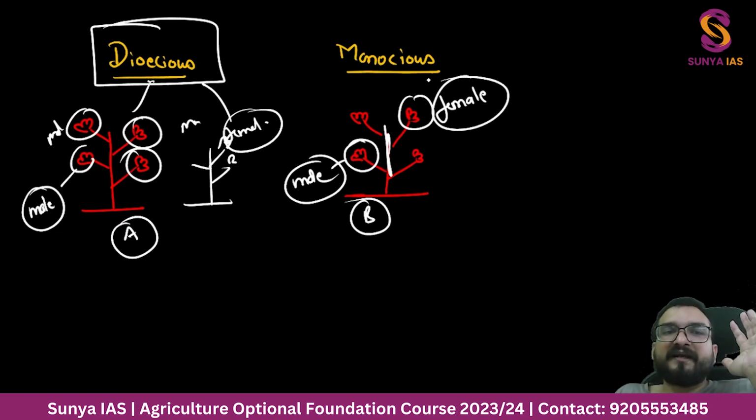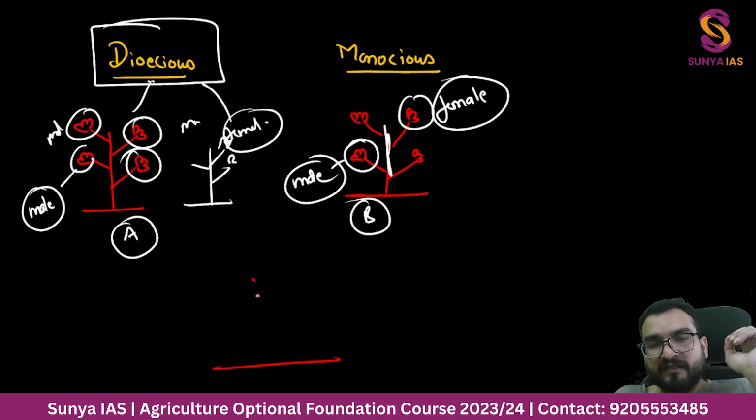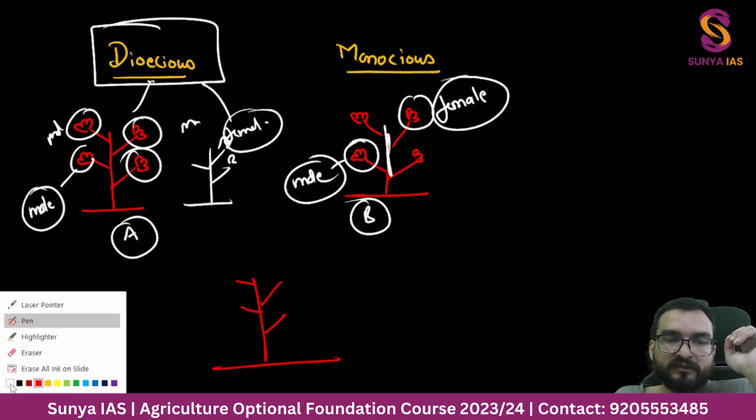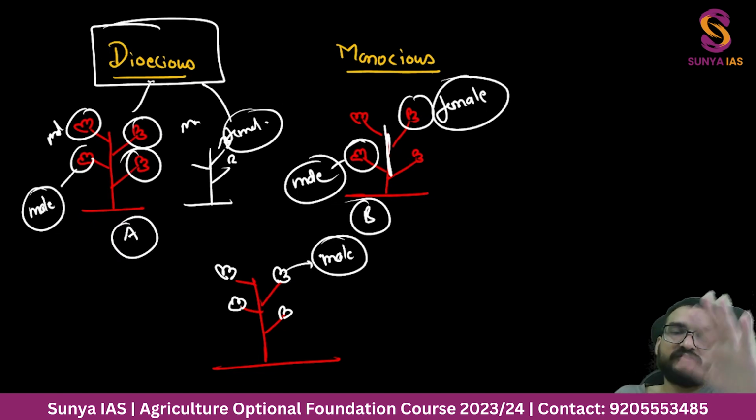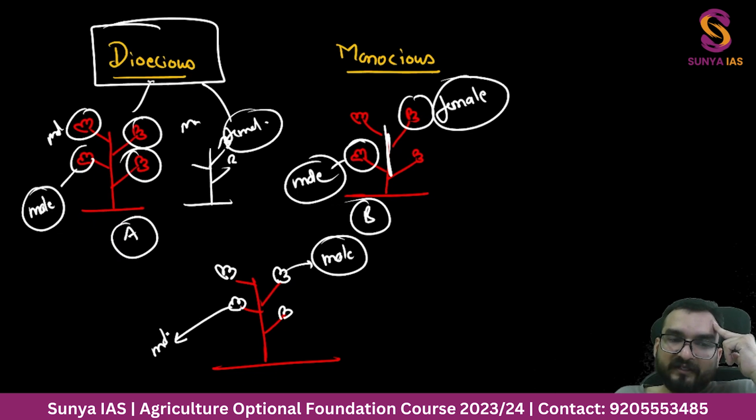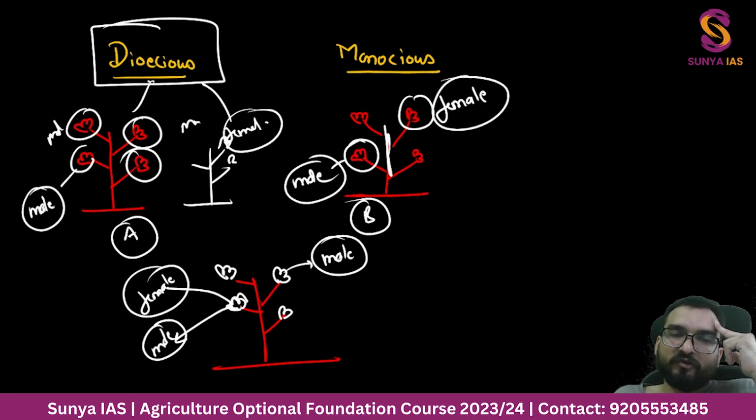One more category occurs in that. What kind of flower? Suppose this is the plant, and suppose this is one flower, and suppose one flower is completely male, it is not having any female counterpart, but another flower is having both male reproductive system and female reproductive system. Another flower is having the male also, female also.